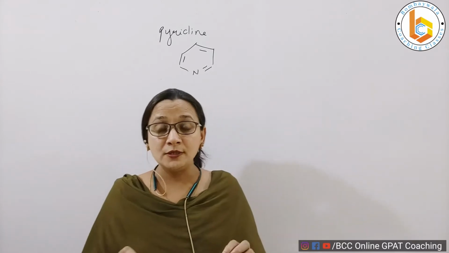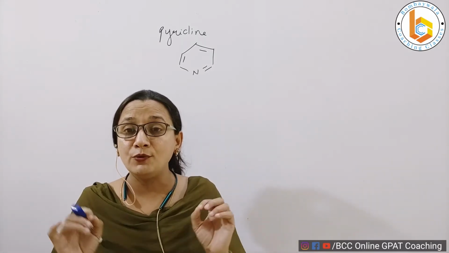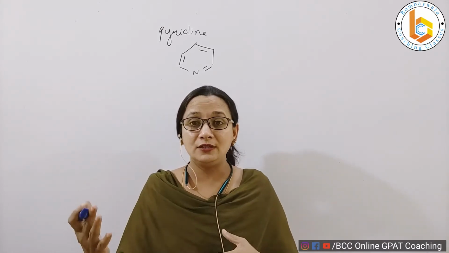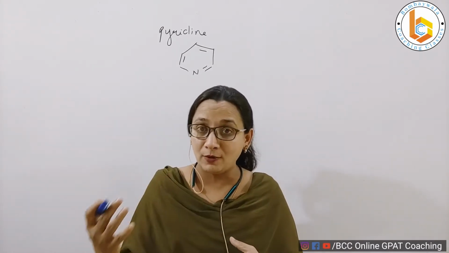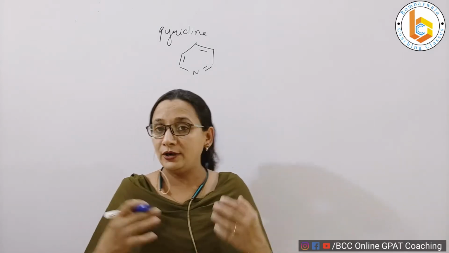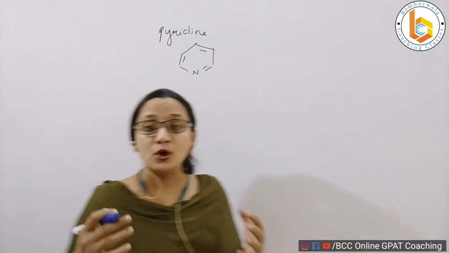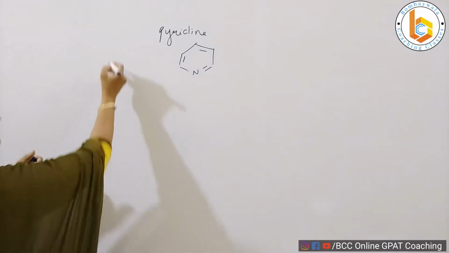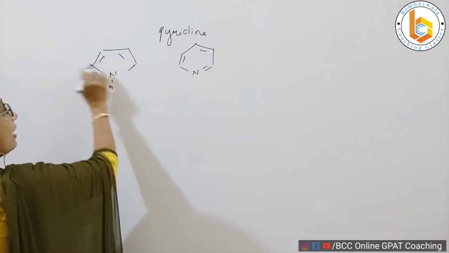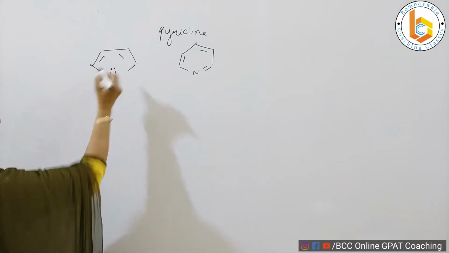pyridine. My dear students, understanding structure is the most important thing because that makes you understand the reactivity, the basicity or the electrophilic aromatic substitution or any other reaction that any of your organic compound will show. So let us talk about the structure of pyridine and we of course will compare it with pyrrole, which is a 5-membered ring with nitrogen and aromaticity.